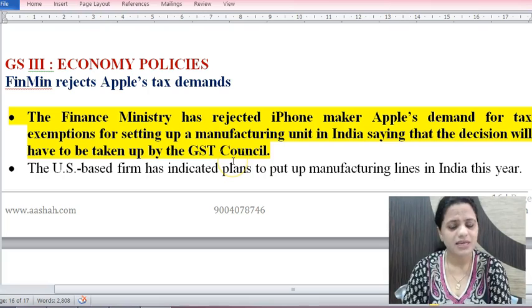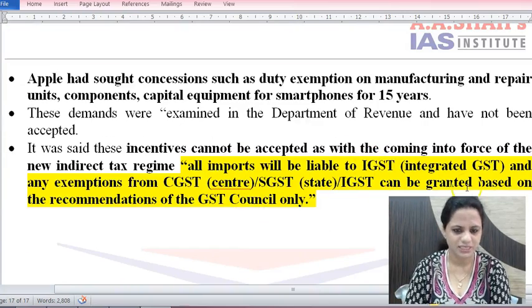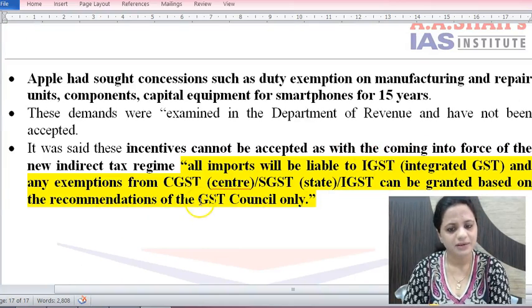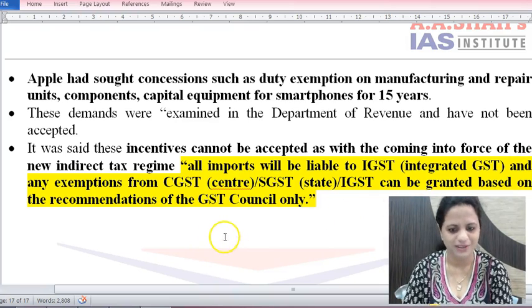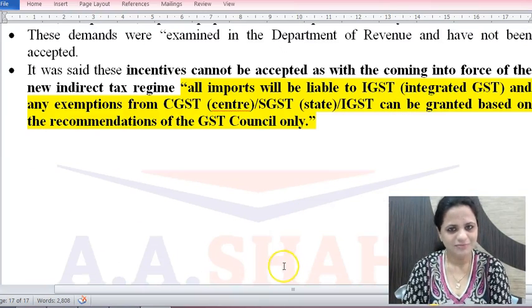So the finance minister has now rejected the iPhone makers' demand. It says that since GST will come into effect, all imports will be liable to integrated GST. And any exemption from central GST, state GST or integrated GST can be granted only based on the recommendation of the GST Council. This is the statement given now. So that is it. Thank you.